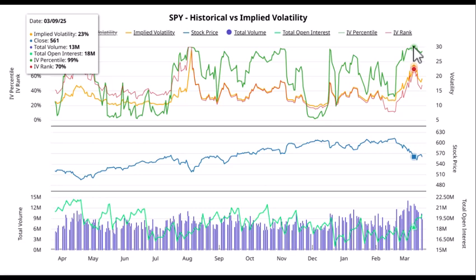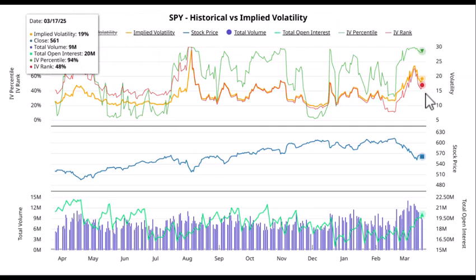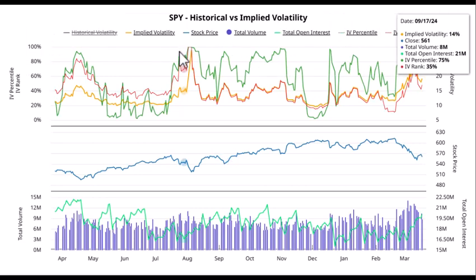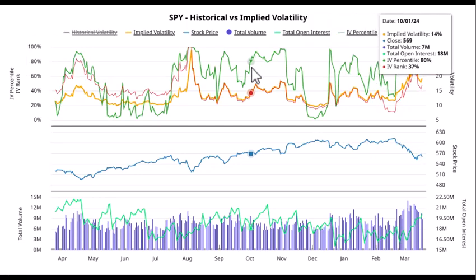So even though implied volatility is quite high from an IV percentile perspective, with almost 95% of the time implied volatility having been lower, our IV rank is only under 50. Now, why is that? Because the rank is considering the entire range of what has been observed over the last year. What has been the absolute low in implied volatility and what has been the absolute high? And we noticed that last August, when we had that very quick, sharp sell-off, implied volatility absolutely exploded higher. And from IV rank's perspective, this still exists in the history.